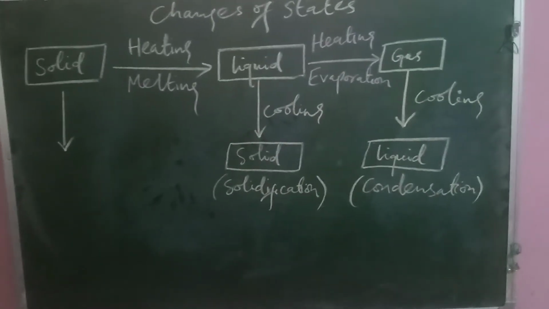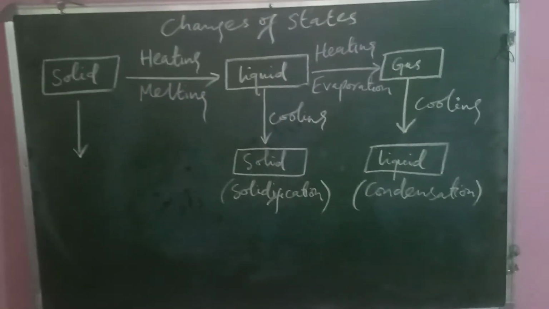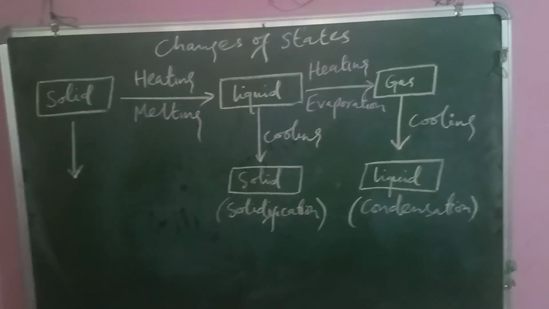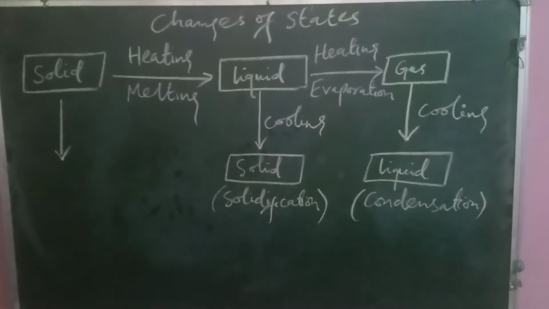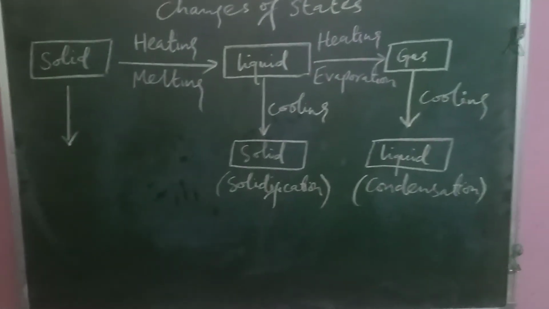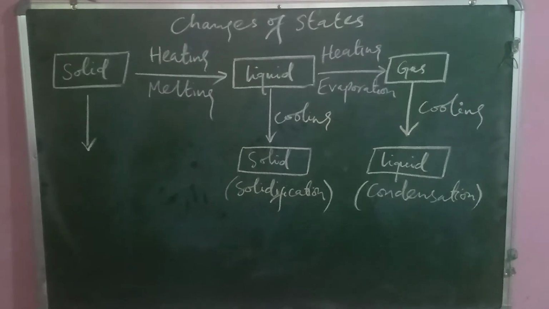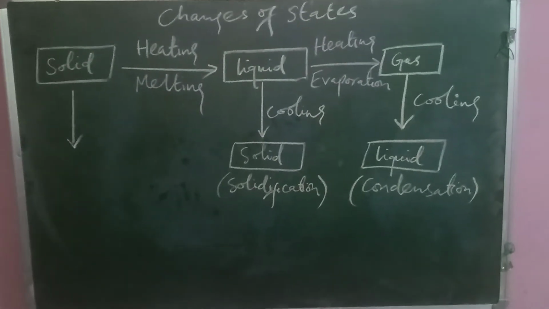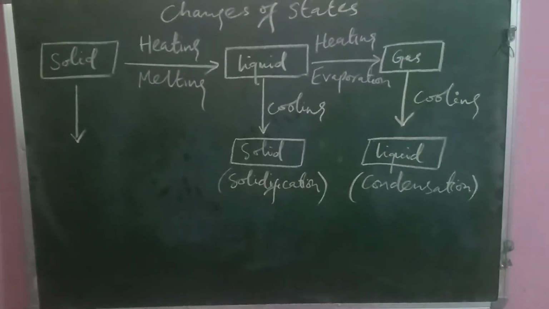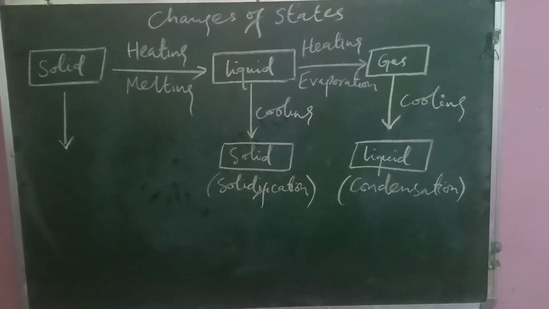And when the liquid is heated again, it turns into a gaseous form. The process from which liquid changes into gas form is called evaporation. And when the liquid form is kept in the cooling process and turns into the solid form, it is called solidification.